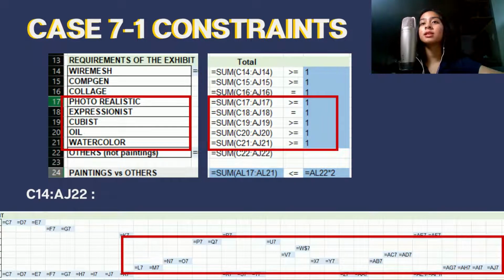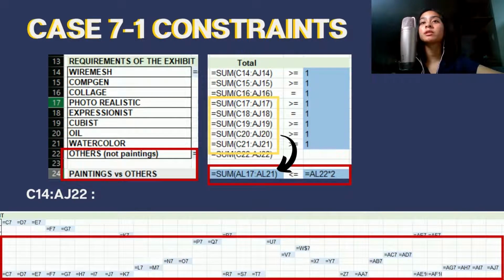Next is the other painting constraints. For photorealistic, expressionist, cubist, oil, and watercolor paintings, the case stated that there must be at least one of each. There's only one expressionist painting, so we made the constraint W18 must be equal to 1. All other painting constraints were put as the sum of each type of painting must be greater than or equal to 1.